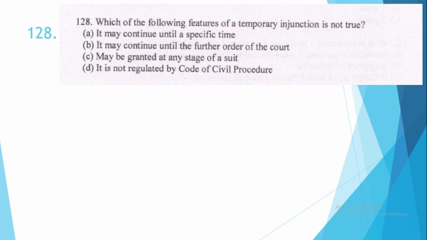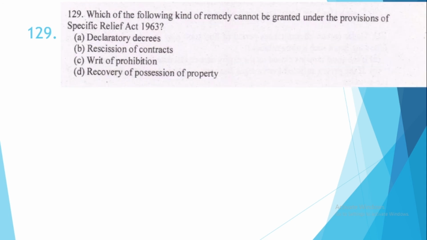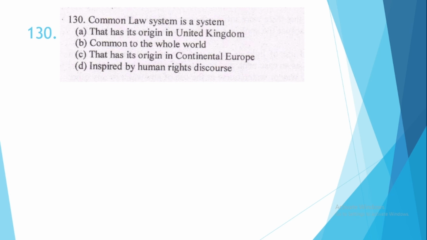128. Which of the following features of a temporary injunction is not true? This is option number D, it is not regulated by Code of Civil Procedure. 129. Which of the following kind of remedy cannot be granted under the provisions of Specific Relief Act 1963? This is option number C, writ of prohibition. Question number 130. Common law system is a system, this is option number A, that has its origin in United Kingdom.